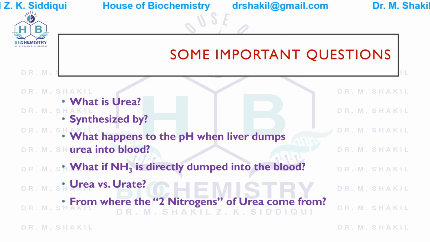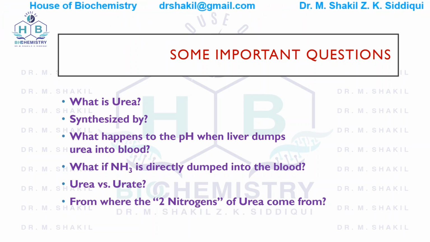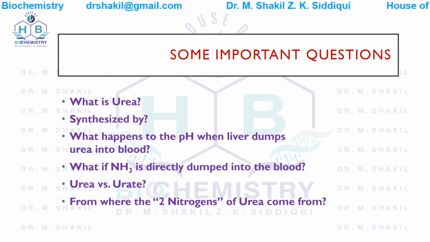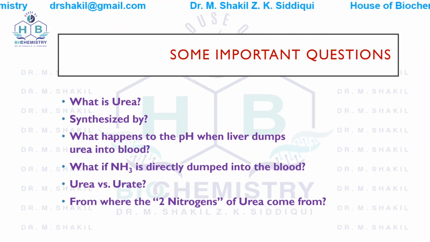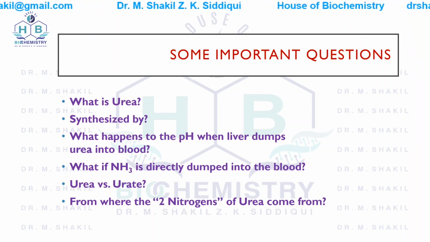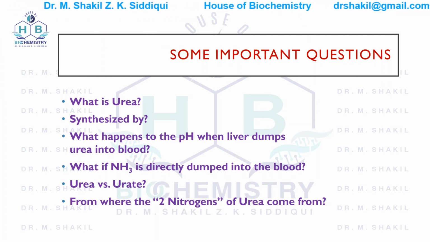For this, first we have to remember or at least understand the structure of urea. This structure of urea is not asked in the exams, but for the understanding of this lecture and this urea formation, you must understand the structure of the urea.